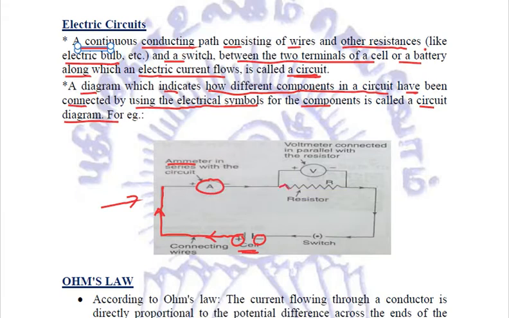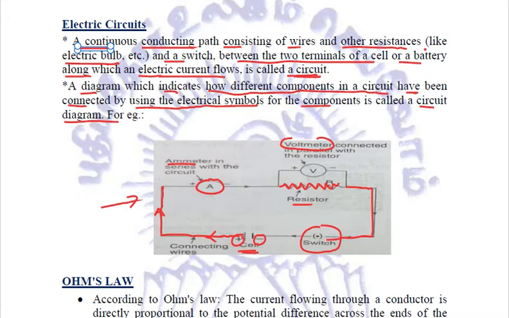Then we have a resistance R, and with this resistor a voltmeter is connected in parallel. Then we have connected the wire and there is a switch in which there is a dot in between showing that this is a closed switch.